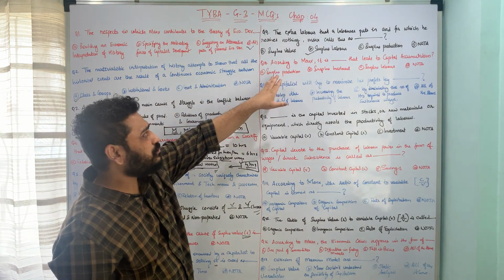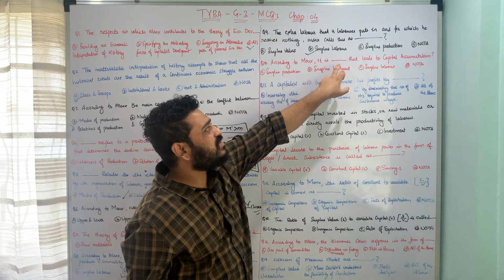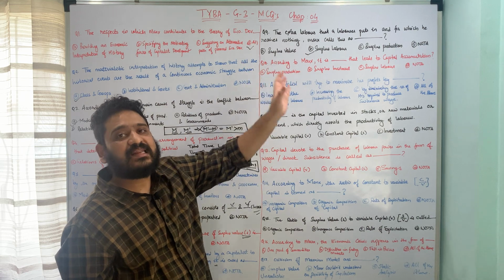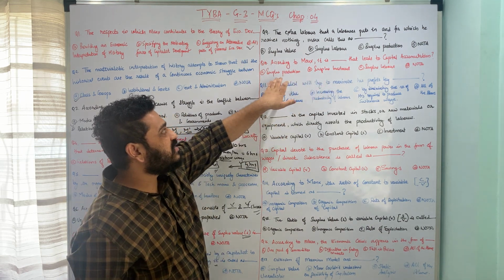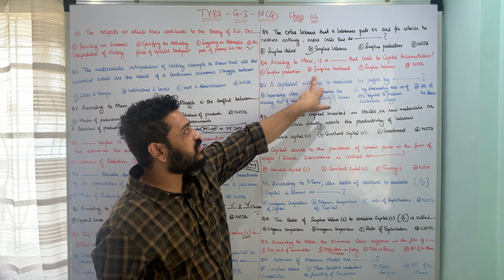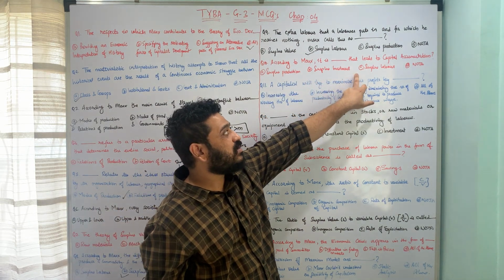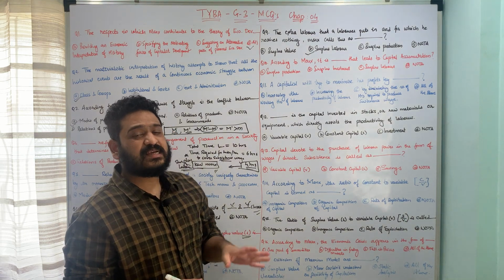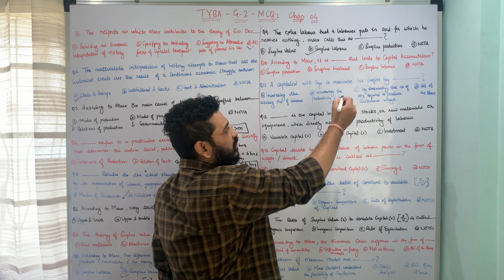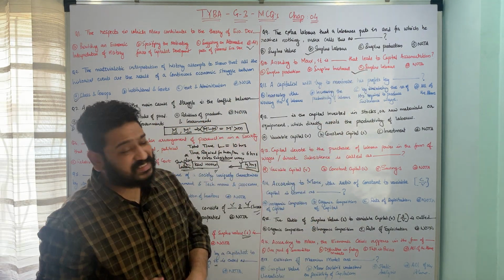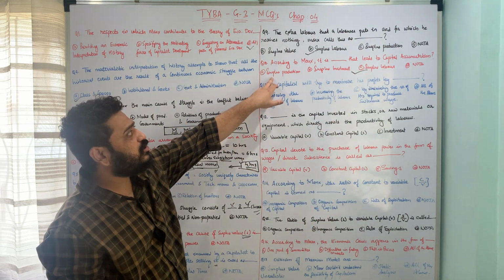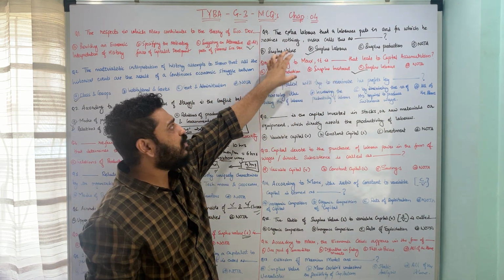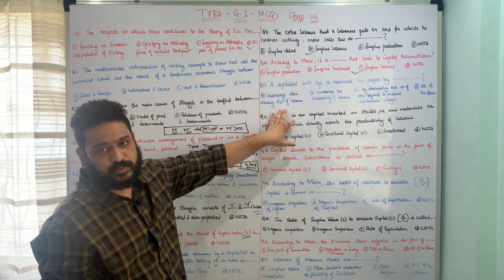The next question is, according to Karl Marx, it is dash that leads to capital accumulation. According to Karl Marx, what leads to capital accumulation? Whether it is A, surplus production, B, surplus investment, C, surplus labor, or D, none of the above. So here again, according to Karl Marx, it is surplus labor that leads to capital accumulation, and here option C is the correct answer to this particular question. According to Marx, surplus labor leads to capital accumulation. I hope this is clear. Let us now move to the next one.